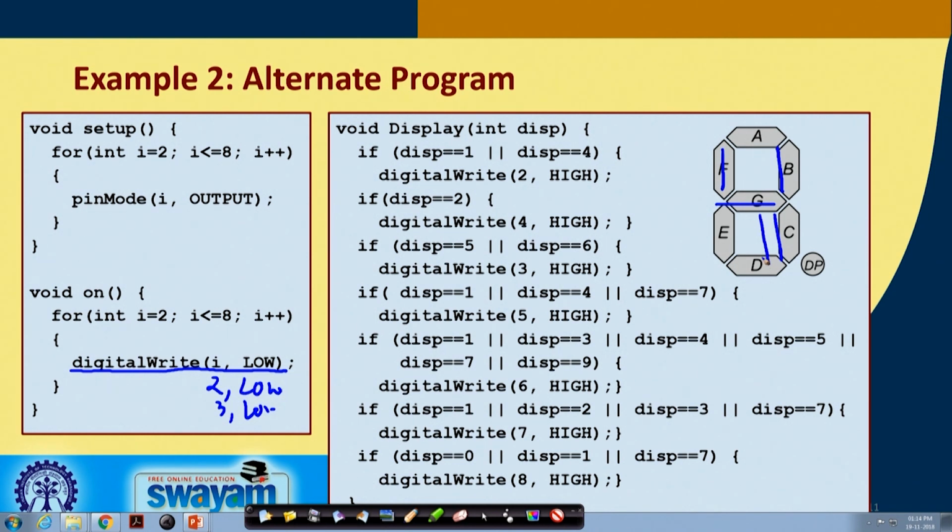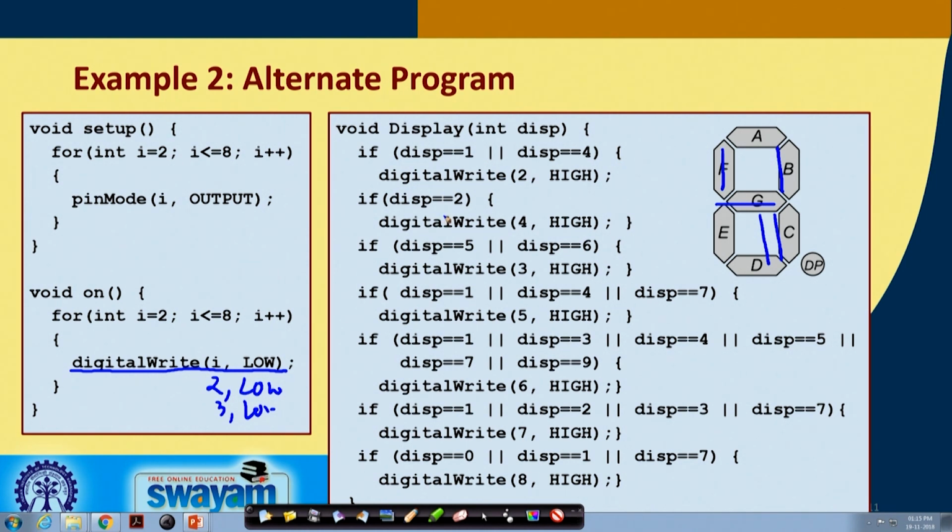So if display equals 1 or display equals 4, then we are writing digital write to port 2 as high. Port 2 is connected to this and we do not want that to glow, and for 4 also we do not want that to glow. That is why when it is 1 or 4, digital write 2 will be high.